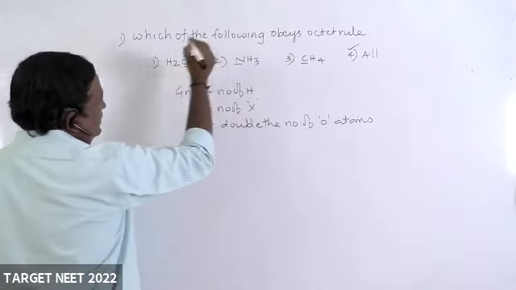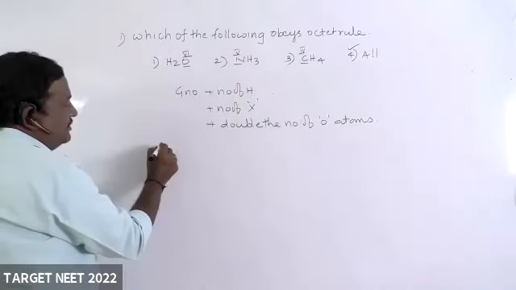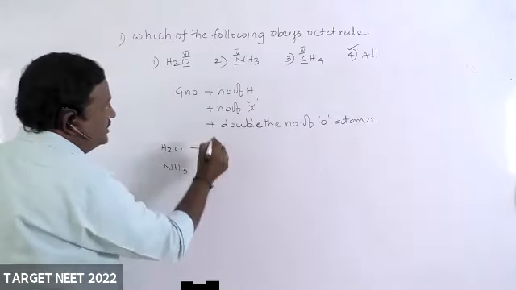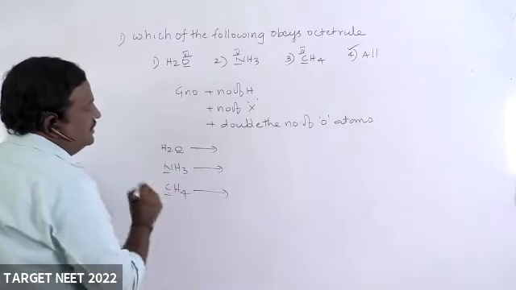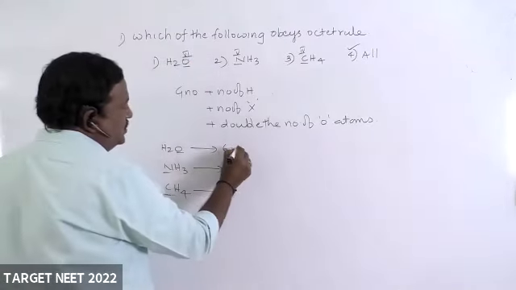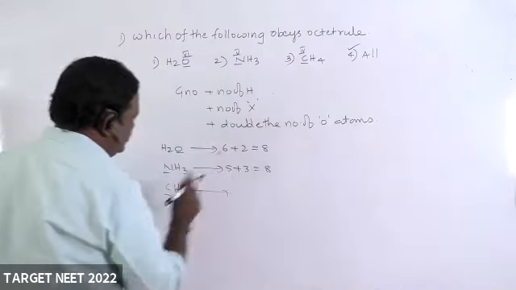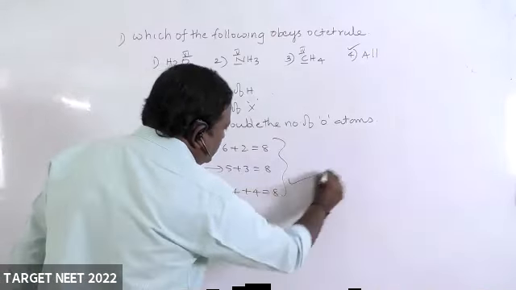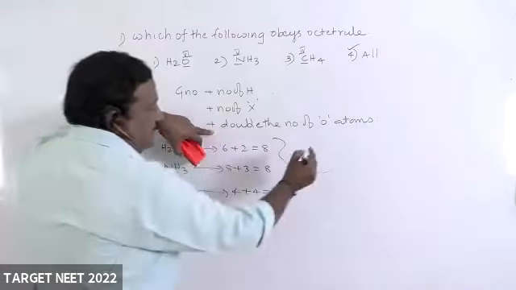Here group number 6, group number 5, here group number 4. I am writing here H2O, NH3, methane. These are the central atoms. Here 6, H2O, oxygen is 6 plus 2, 8. Here 5 plus 3, 8. 4 plus 4, 8. Here what is the answer, students? Now all. Here what about this point means you take carbon dioxide.